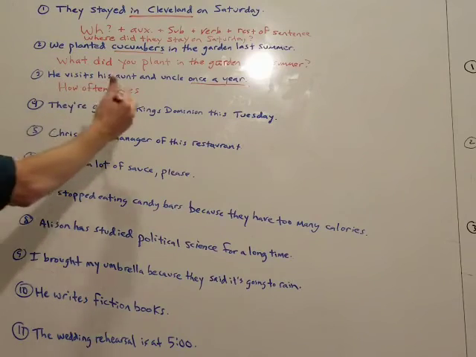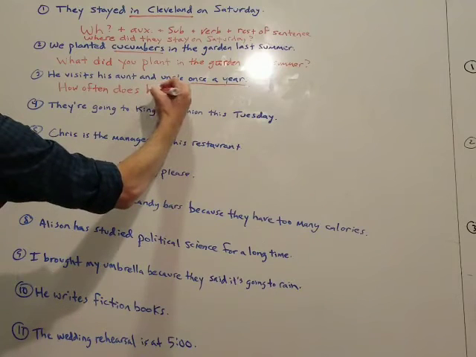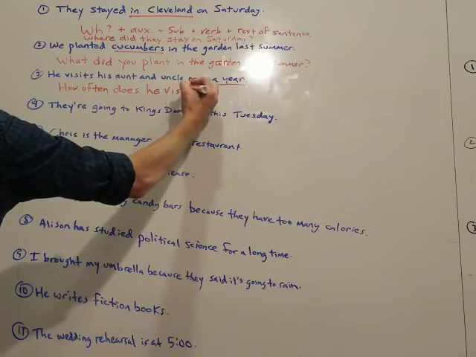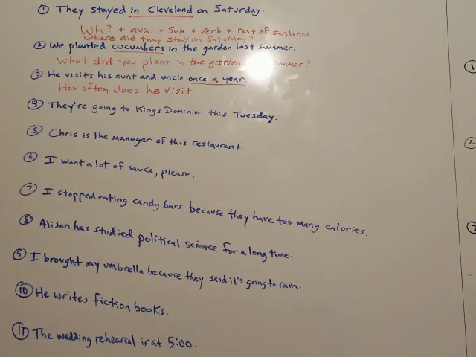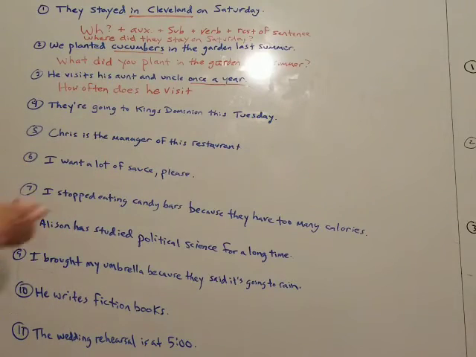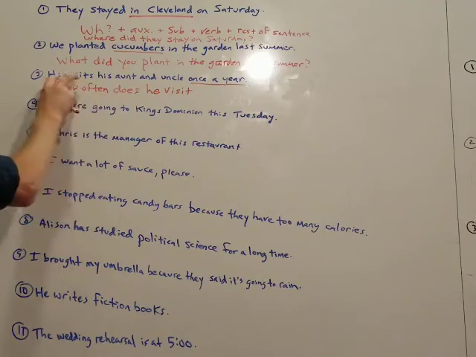All right, how often does, subject he, verb visit, infinitive. And then the rest of the sentence. We already took care of this part, once a year is how often.